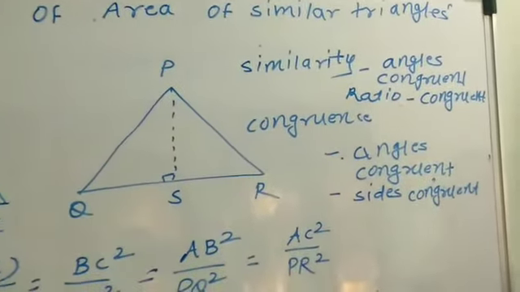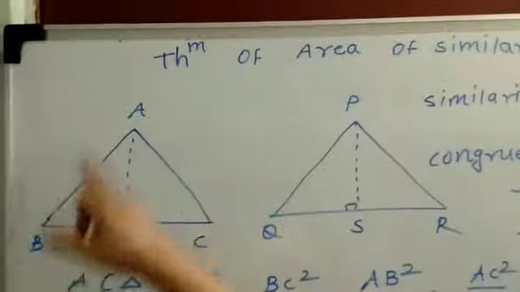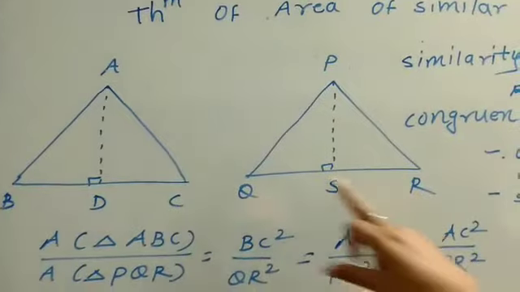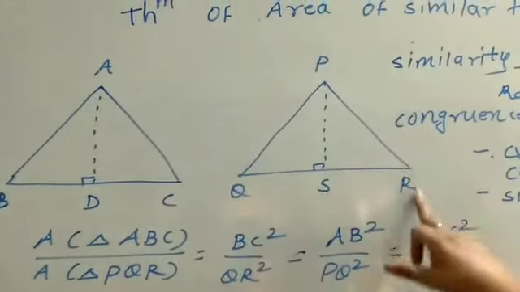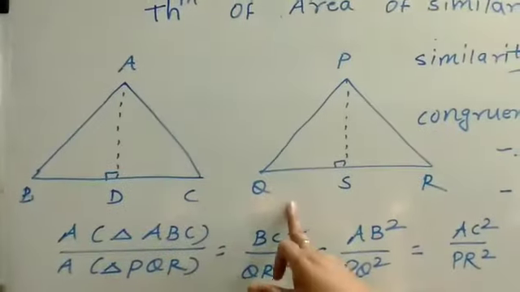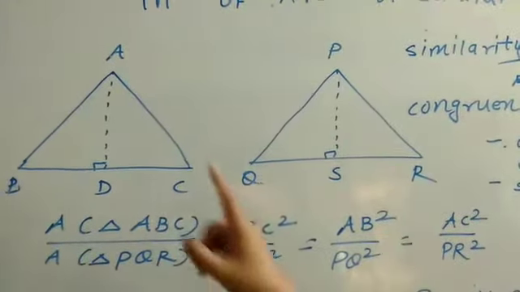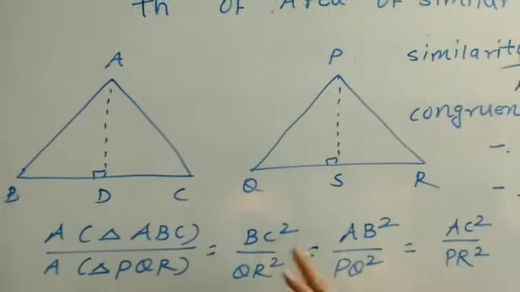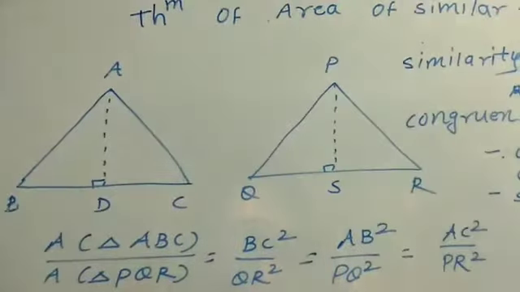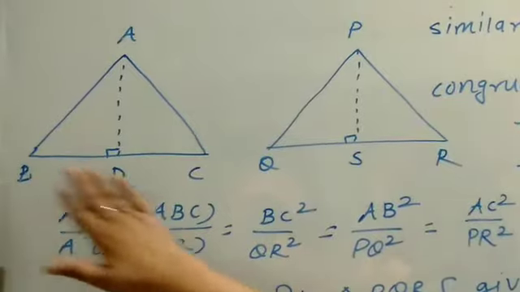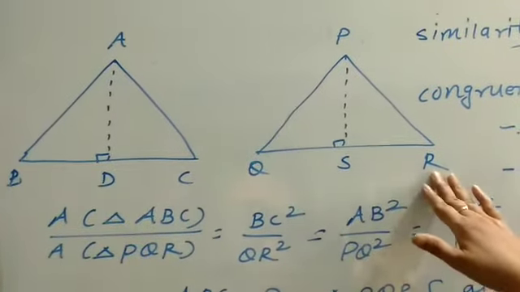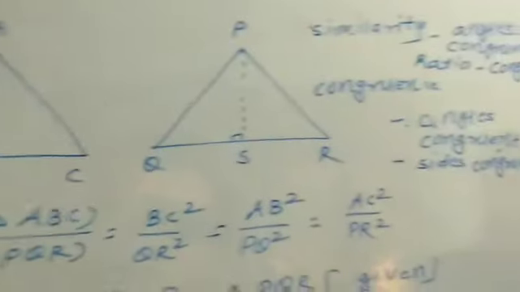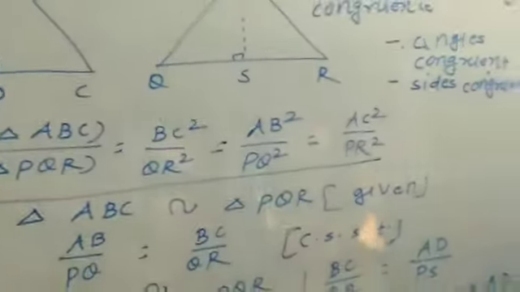In similar triangles, ratio of corresponding sides means AB upon PQ will be equal to BC upon QR, and AC upon PR will be equal to AB upon PQ. The ratio will be the same. But if triangle ABC is congruent to triangle PQR, it means side AB is congruent to side PQ, side BC congruent to side QR, and side AC congruent to side PR. Now we will start to prove the theorem.